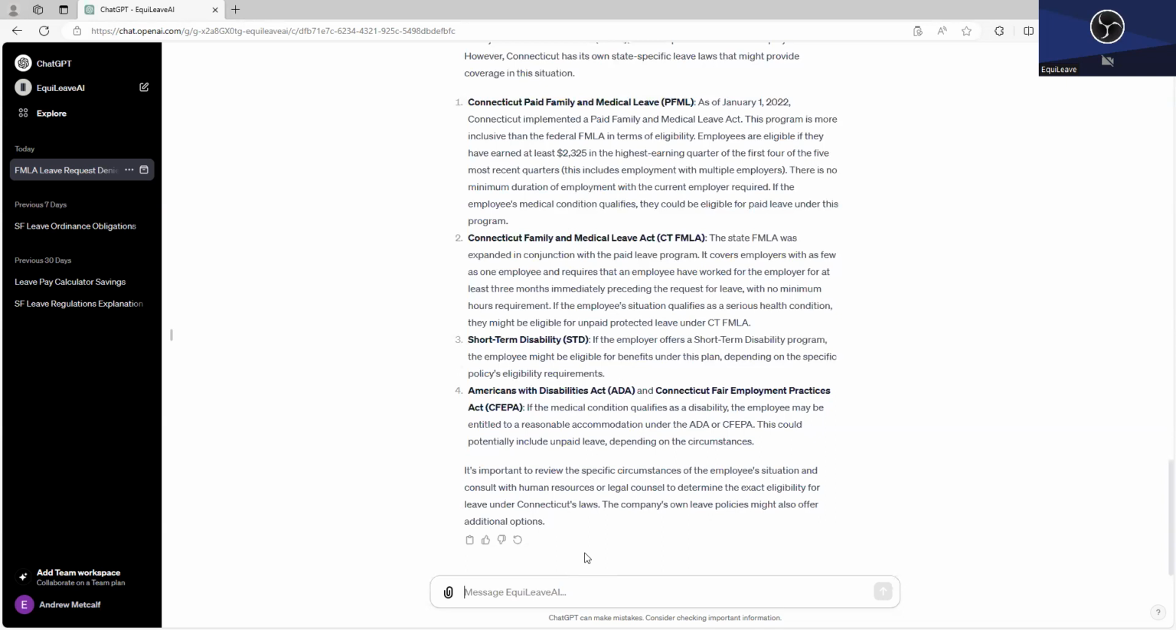So that's something that you need to look into more to see whether it applies, right? And maybe you could ask it more questions, or you could go to the Connecticut website for more information. But at least now, EquiLeave has helped you spot this issue.